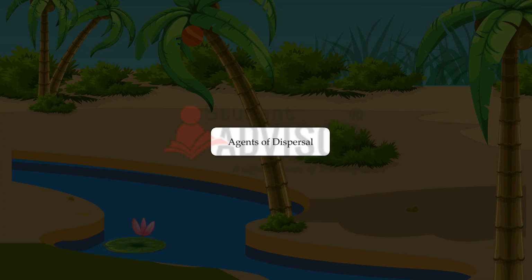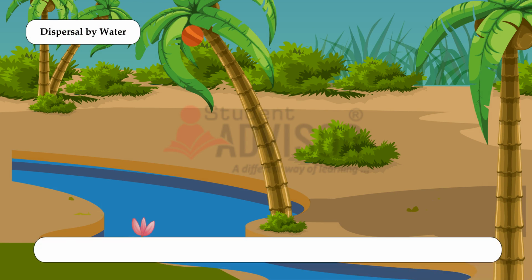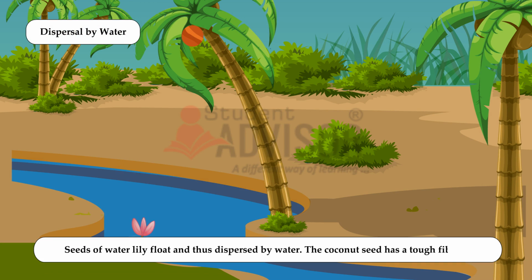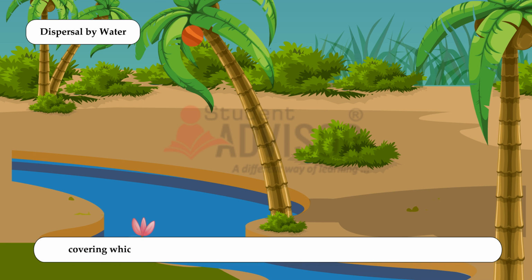Agents of dispersal. Dispersal by water. Seeds of the water lily float and are thus dispersed by water. The coconut seed has a tough fibrous covering which has plenty of air inside. This helps the coconut seeds float on water.